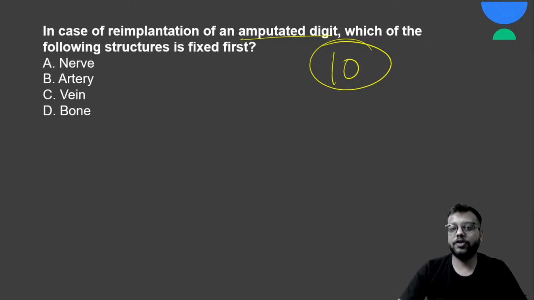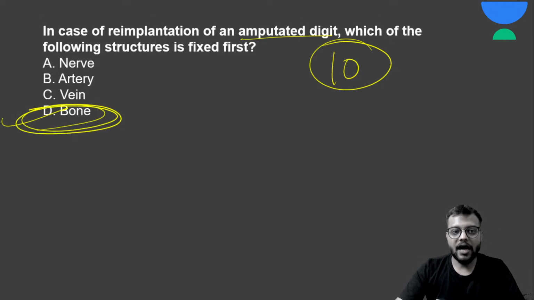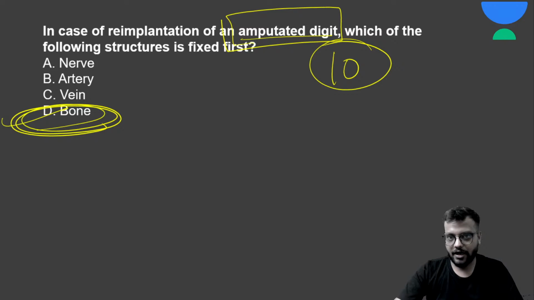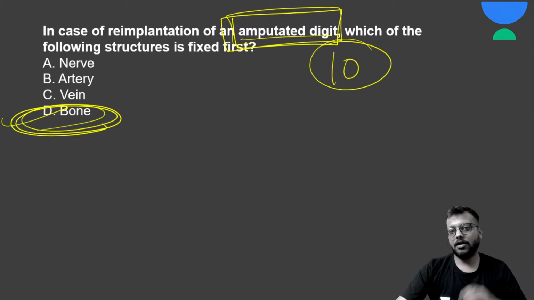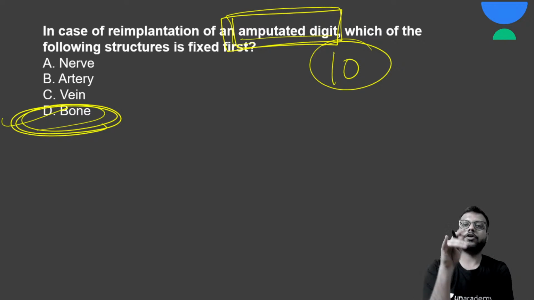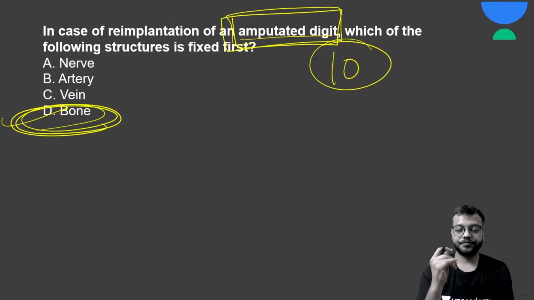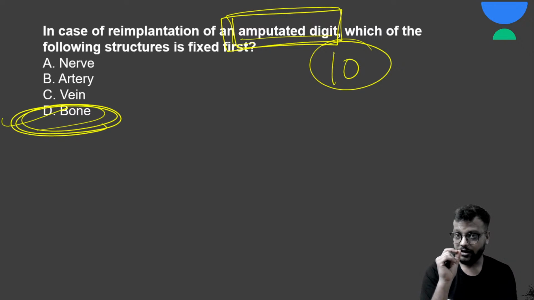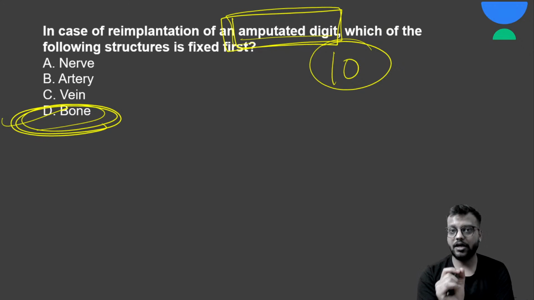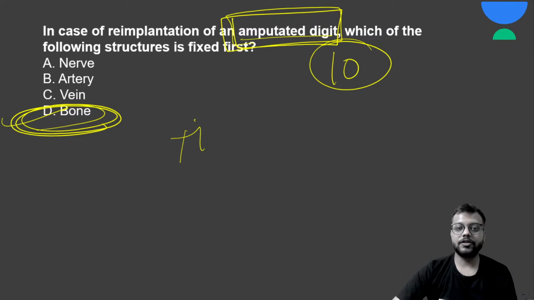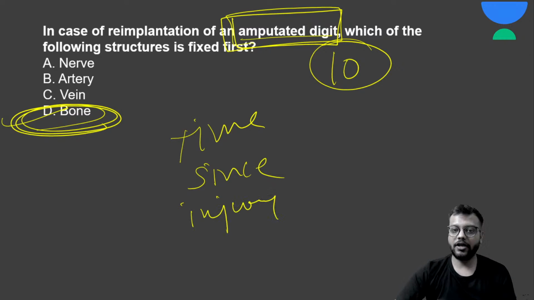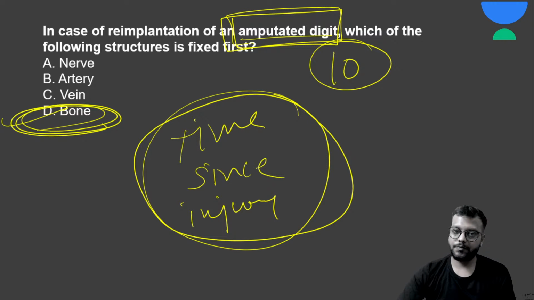So the answer for this question will be D, bone. Remember, whenever an amputation comes and you are willing for reimplantation, the main thing that decides whether reimplantation is done or not is the time since injury. Generally speaking, 8 to 12 hours is the maximum. After 12 hours it should not be done at all.